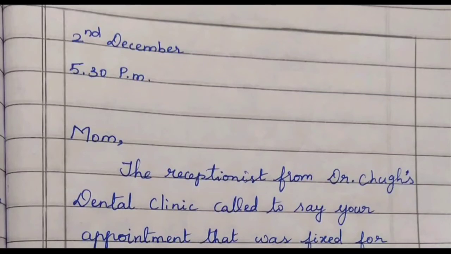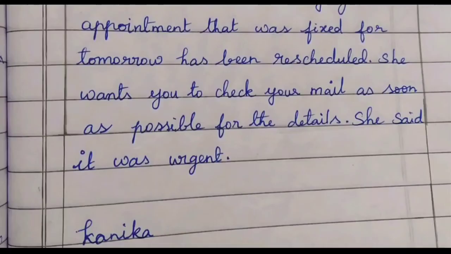Then Mom, to whom you are writing the message, their name must be written, and comma. Mom, the receptionist from Dr. Suji's dental clinic called to say your appointment that was fixed for tomorrow has been rescheduled. She wants you to check your mail as soon as possible for the details. She said it was urgent.